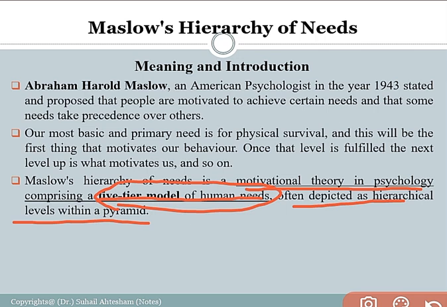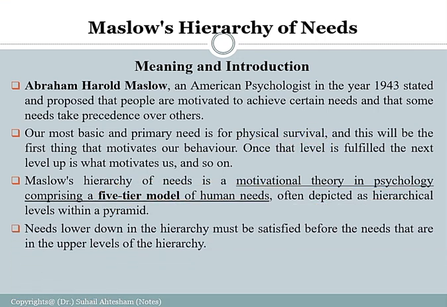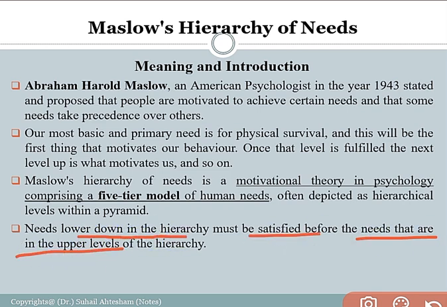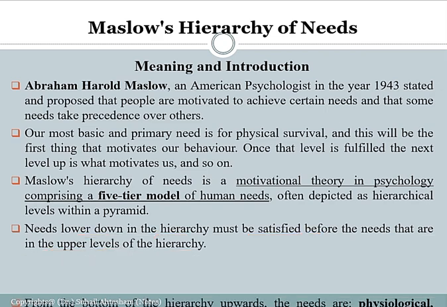According to Maslow, there are five categorizations of needs that every individual wishes to achieve in the society and from the society. The basic need is related to the fulfillment of physical survival in the society. Needs lower down in the hierarchy must be satisfied before the needs in the upper levels of the hierarchy.